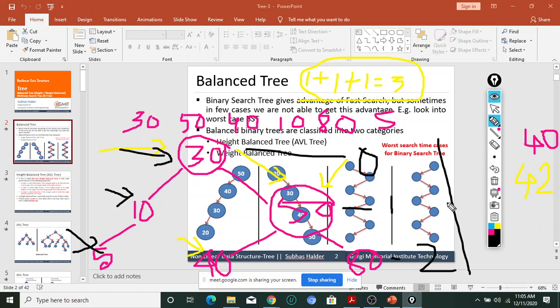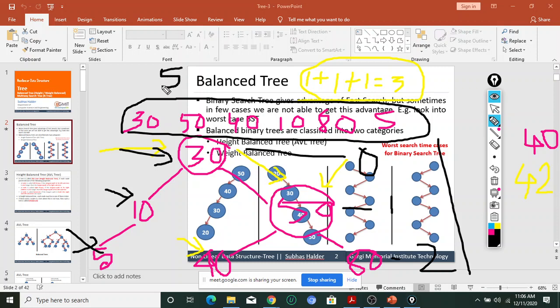So try to understand. With the same keys, if I arrange the keys in such a way, for example 50, then 40, then 30, I'm writing the same keys but just changing the order. So 50, 40, 30, make it 80 first, and 30, then after that 10, 5.